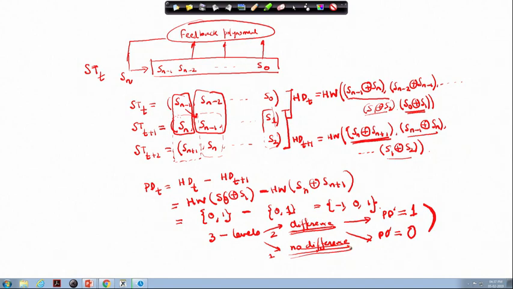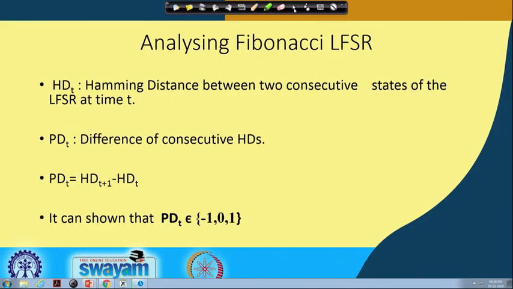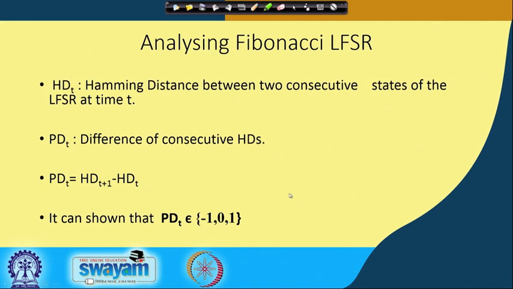In this case, since there are only 2 non-zero differences compared to 1 zero difference, we will now compare this with the Galois LFSR, and we will see that the PDT value there can take more levels. That essentially will be the base of my comparison between these two configurations. So let us see how the PD value looks when we find out the same thing for the Galois LFSR.